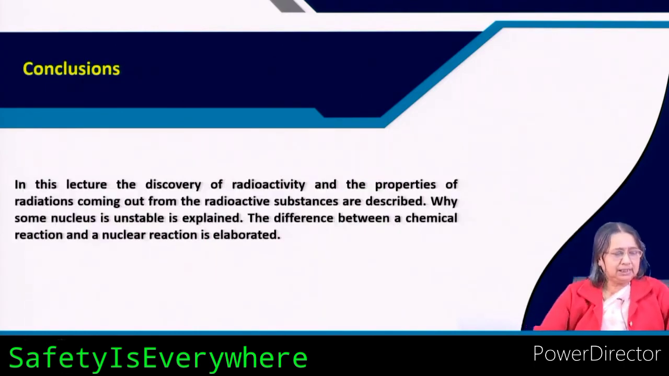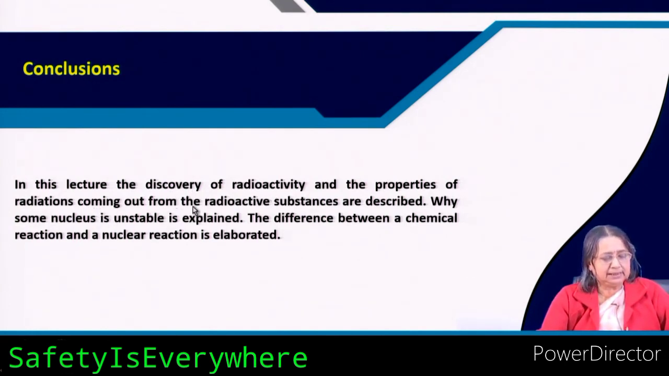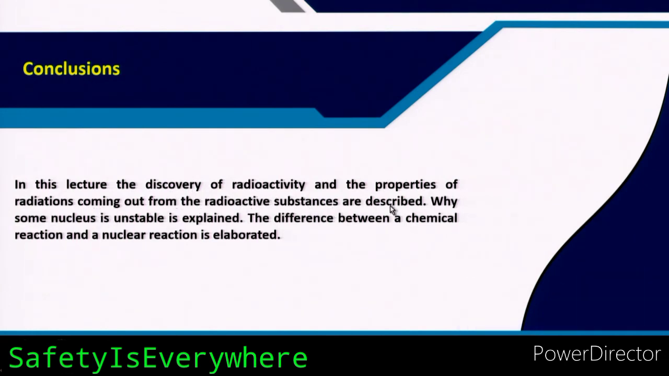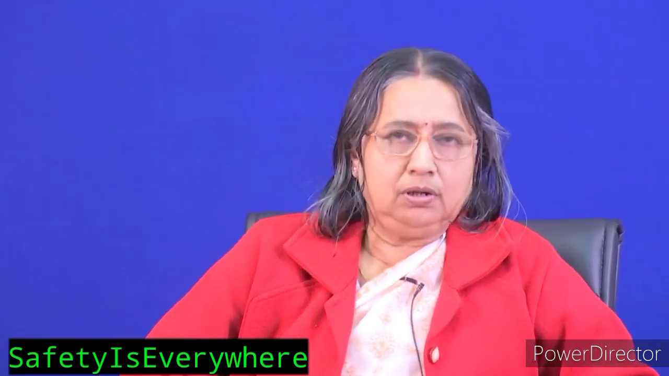Now, as a conclusion I can tell that in this lecture I have told about the discovery of radioactivity, the properties of radiation coming out from radioactive substances, and why some nuclei are unstable. Those things are explained, and the difference between a chemical reaction and a nuclear reaction is elaborated. Thank you so much.